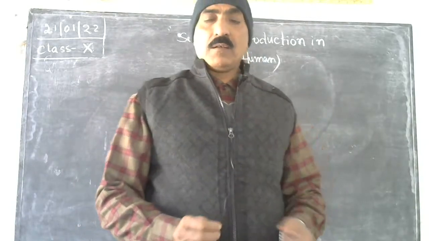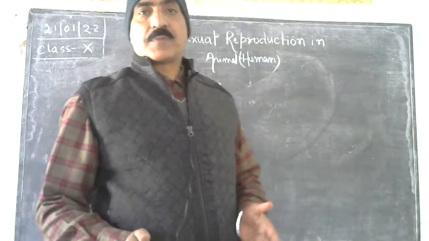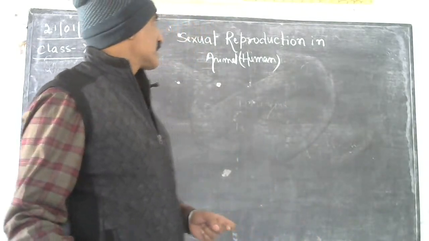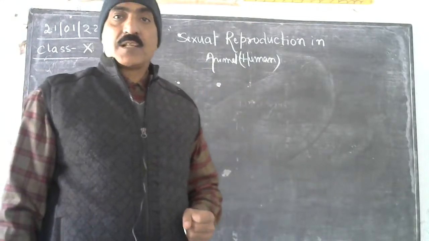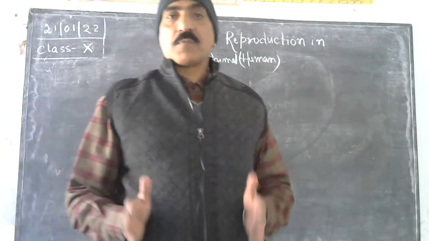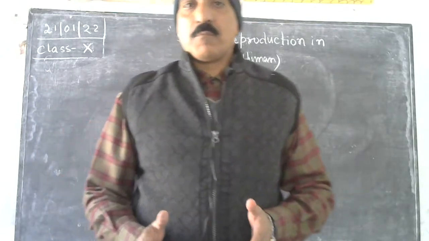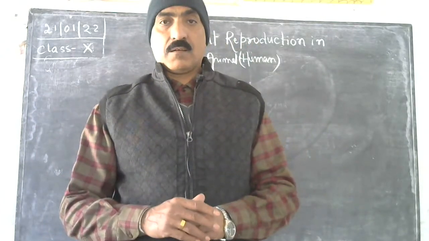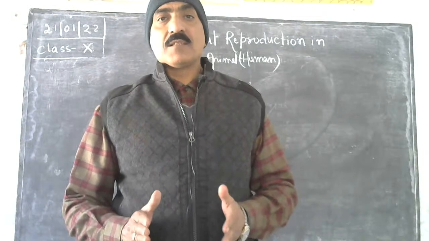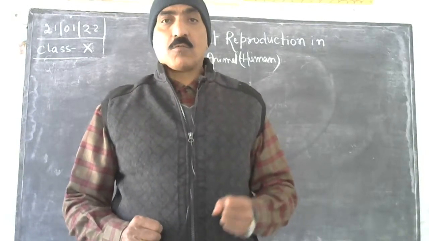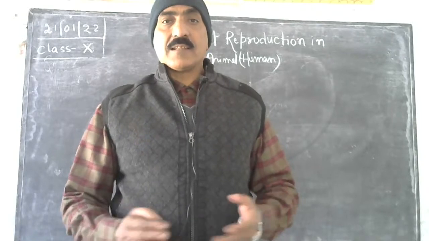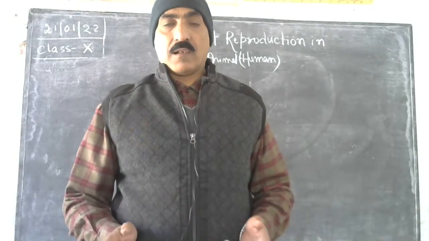And today we will discuss in this chapter about sexual reproduction in animals. Children, as you know, most of the animals are unisexual in nature, though a few animals like tapeworm, earthworm, and leeches are bisexual.